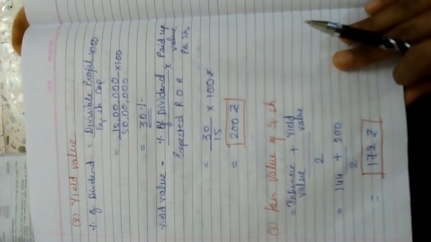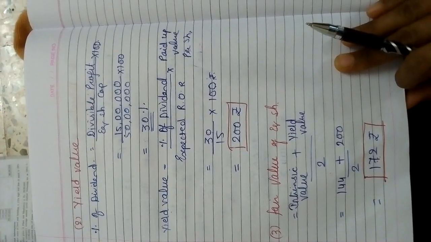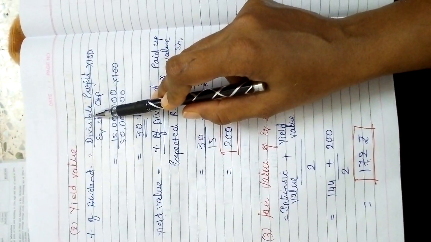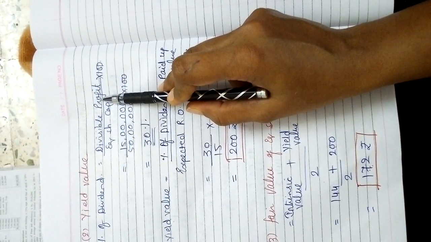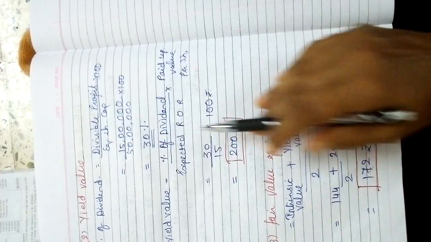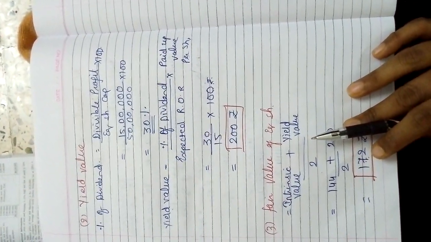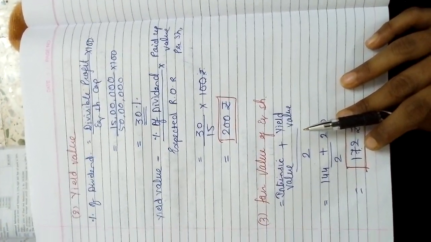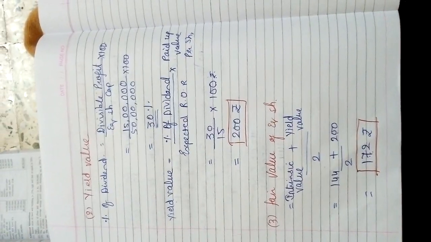The next step, yield value method. So yield value is percentage of dividend upon expected rate of return. For percentage of dividend we want divisible profit. In this example, average adjusted profit and divisible profit both are equal. So we directly have taken 15 lakhs as a divisible profit, and equity share capital which is given in the example. So the rate of dividend is 30%.